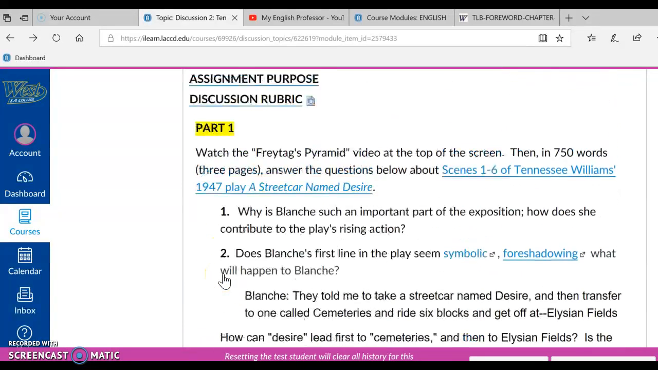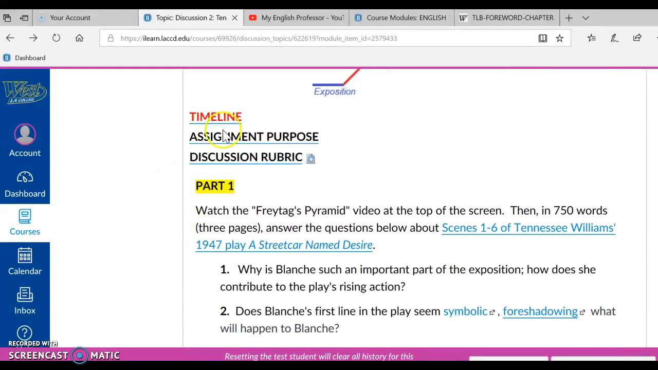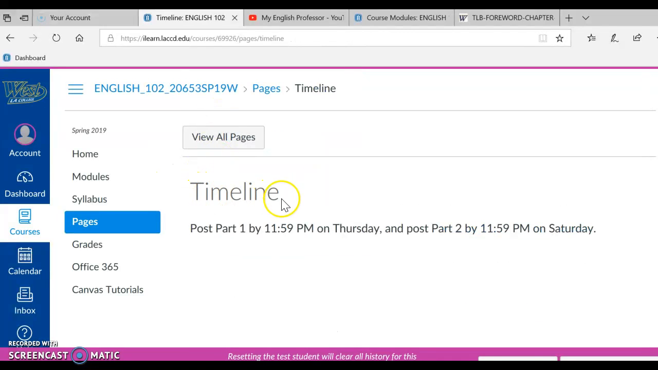Okay, let me scroll up now and click on the timeline. So here is our timeline. Post part 1 by 11:59 p.m. on Thursday, and post part 2 by 11:59 p.m. on Saturday. If you think you cannot meet this timeline, come over here to the left menu to inbox and send me an email. Let me know what's going on, and I'll do my best to help you.